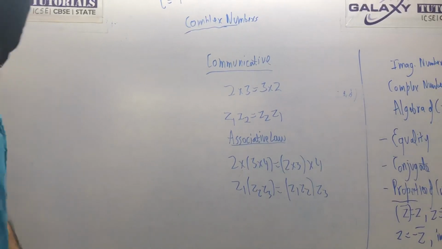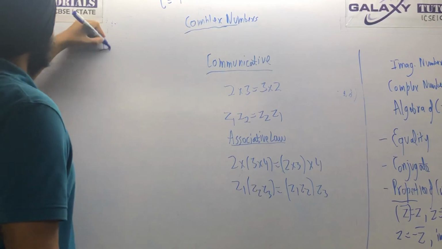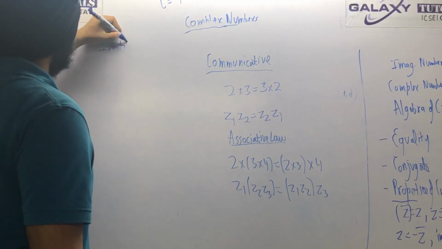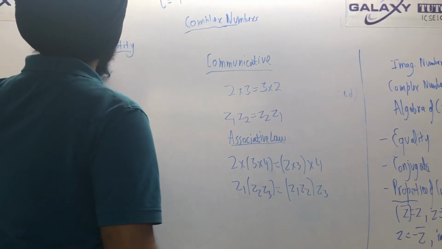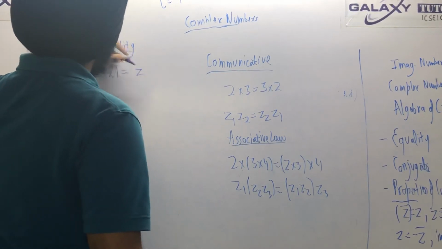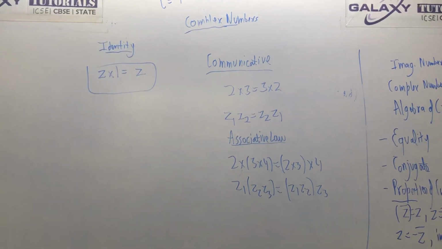Okay, next one is identity. So z into 1 is always the same complex number itself. Identity means basically 1. So z into 1 is the same complex number itself.